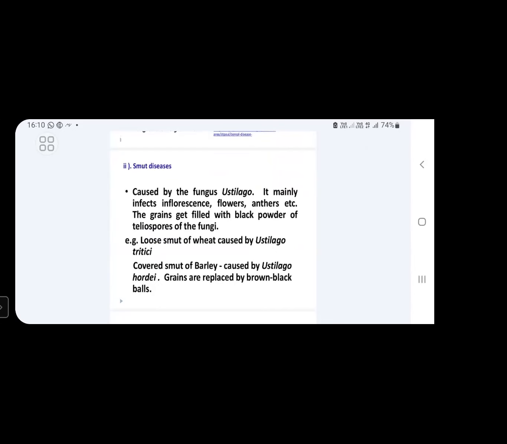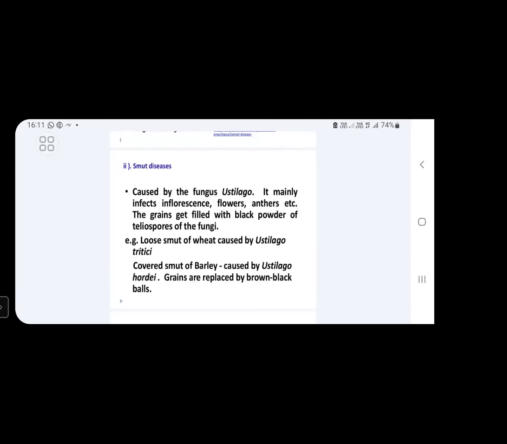It mainly infects the inflorescence part, flowers, anthers, etc. The grains are filled with a black powdery kind of substance. This black powdery substance is nothing but teliospores of fungi. So the teliospores of fungi appear in the form of a black powdered substance. Because of this black colored powdered substance appearing on the diseased parts, this disease is called a smut